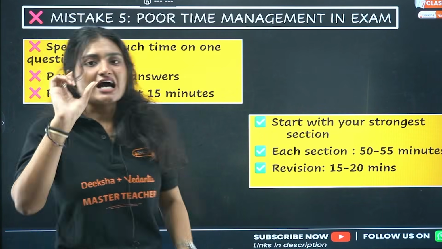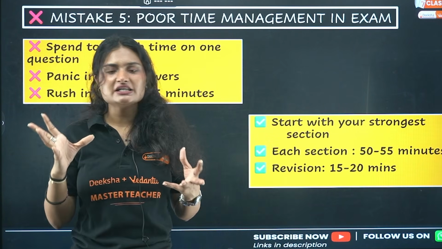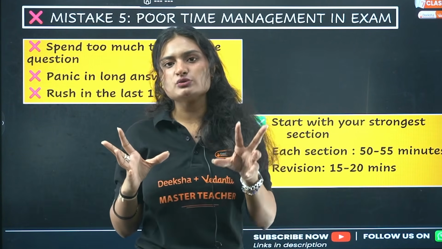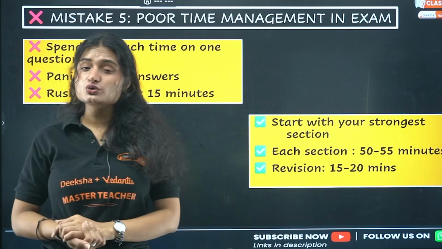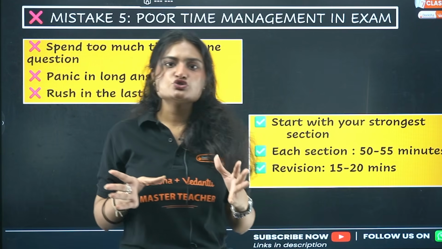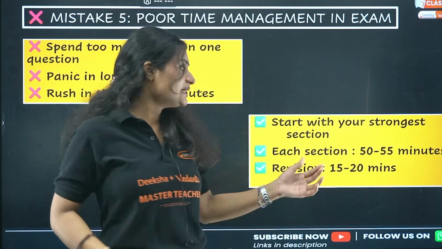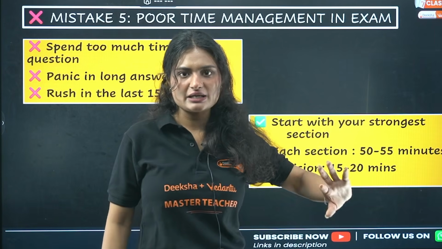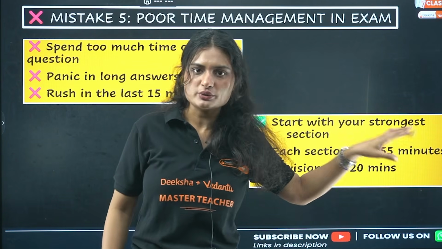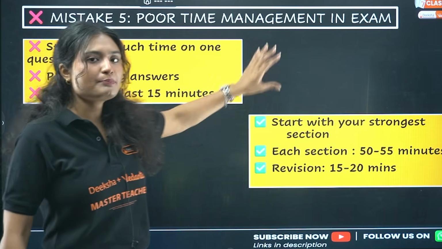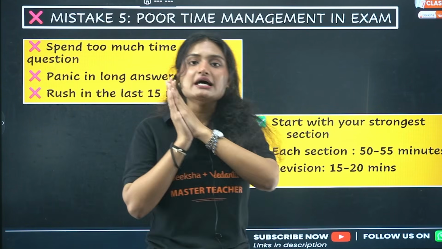And then after 50-55 minutes, say there are 13 questions you need to answer, but you answered only 11 questions, 2 questions are left and 55 minutes has already gone. What you can do, you leave the space for those 2 questions and start your next section, so that if you finish on time, in the end, if you follow this, you will have 20-30 minutes. In that time, you can attempt those questions, okay? So always plan it in such a way that you complete all your sections on time